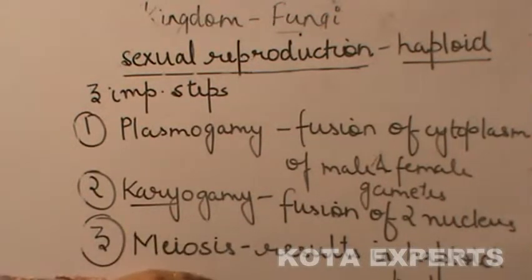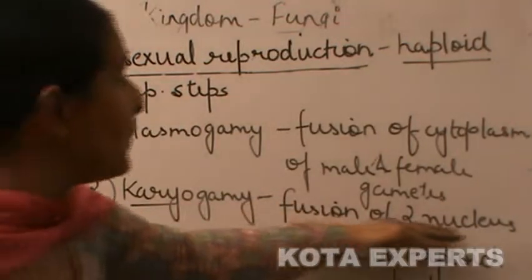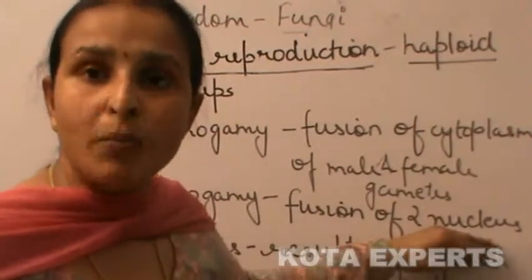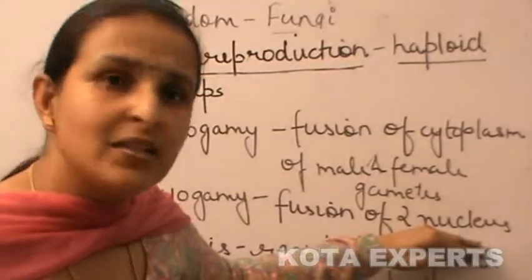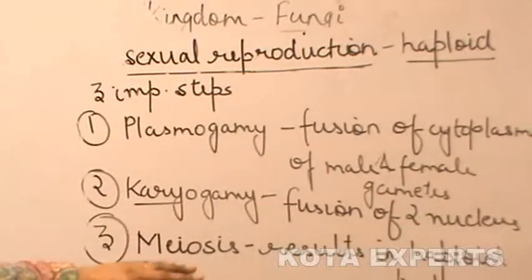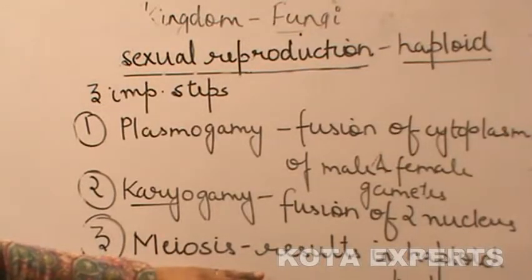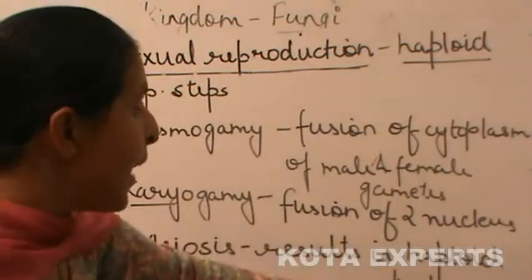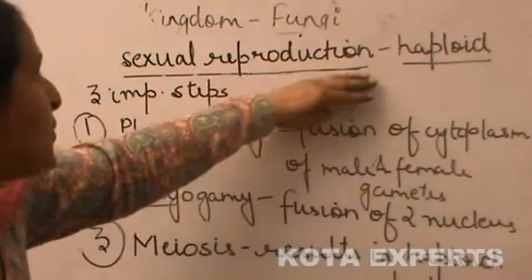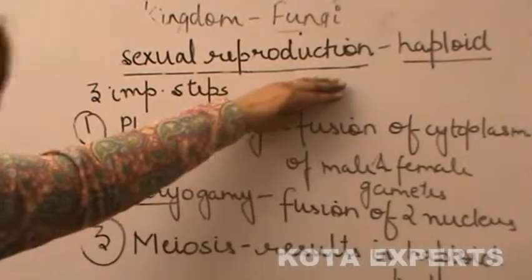The third step is meiosis. Karyogamy results in a diploid cell, and this diploid cell, after meiosis, results in the haploid body, which forms the vegetative body of the fungi.